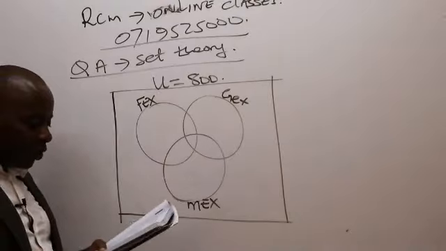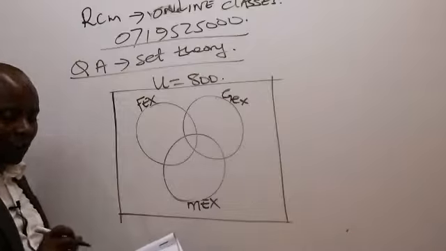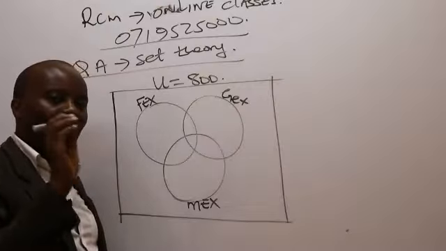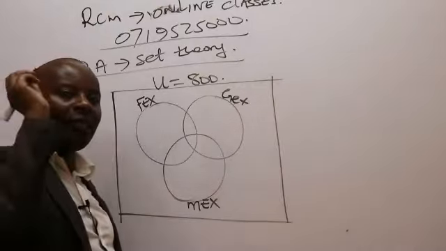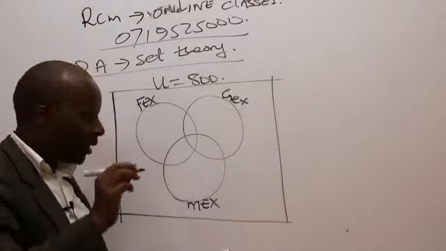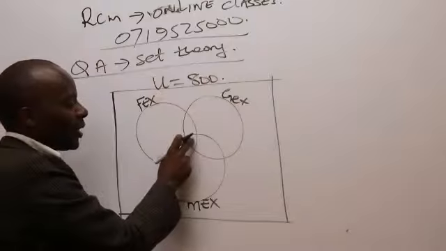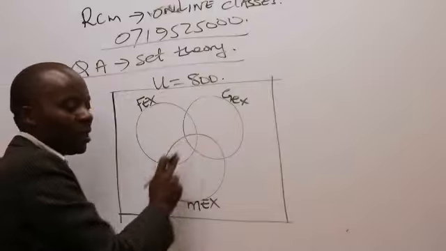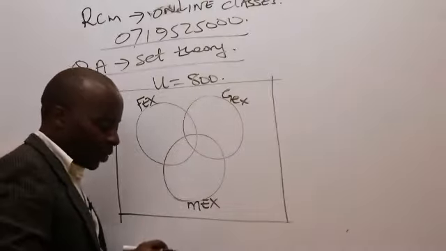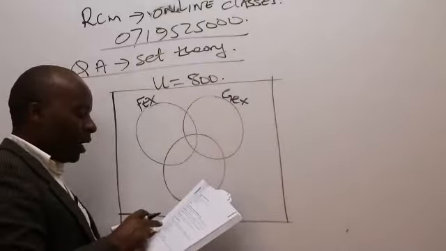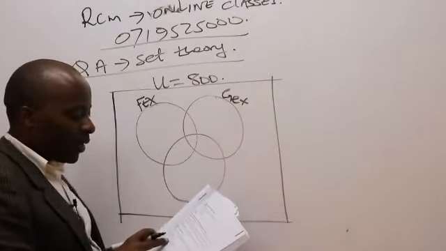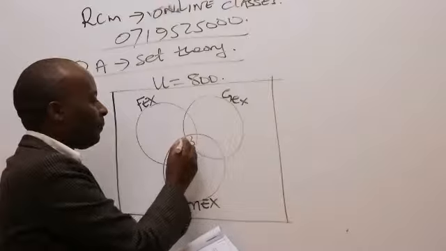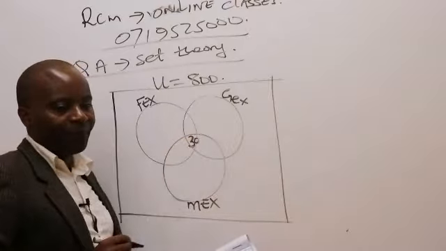Now, ladies and gentlemen, for us to be able to start working on this kind of a question, remember, we normally start right away from the bull's eye. For those of you who have ever seen darts, there is in this case here the middle, the bull's eye. The middle will be represented by this space here, which of course gives us all those people who preferred the 3. So the ones who preferred the 3, we have a note talking of 30 households preferred all the 3 goods. So I'll come and put 30 there.